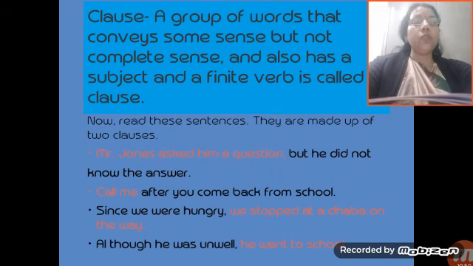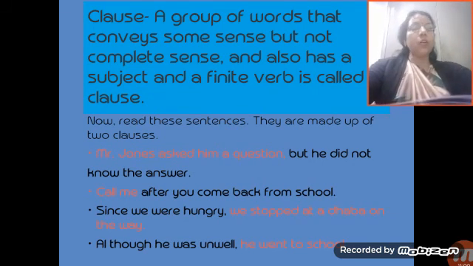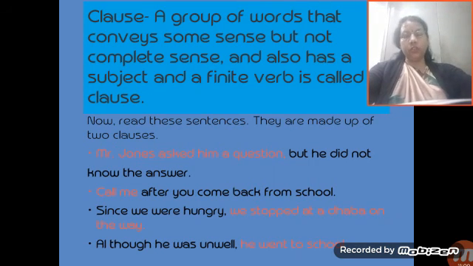Call me after you come back from school. Since we were hungry, we stopped at a dhaba on the way. Although he was unwell, he went to school. So in these sentences, the highlighted words in red color can stand alone because they convey complete meaning. These words have the complete meaning.